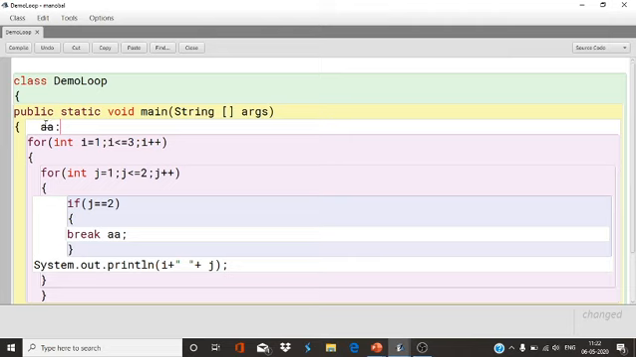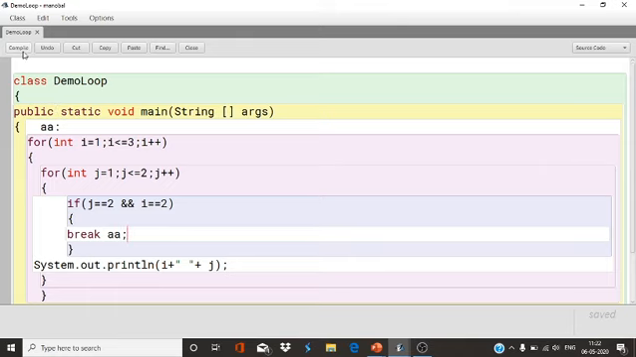This is a label. This is used to give the label. Now when the value of j is 2 and the value of i is 2, the loop should be terminated. So what will we get as the output? Value of i is 1, so we get 1 1, 1 2, and then 2 1, 2 2. No, 2 2 we will not get. It will come out from.